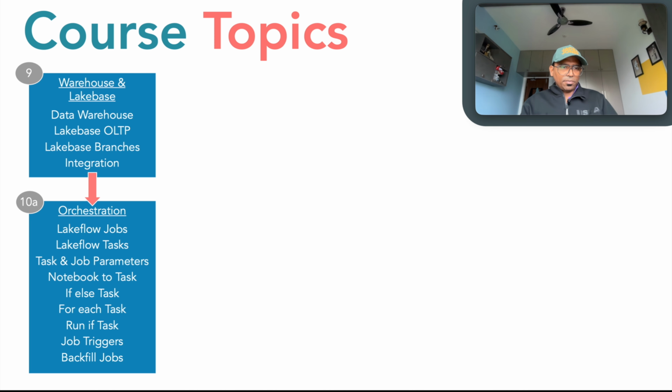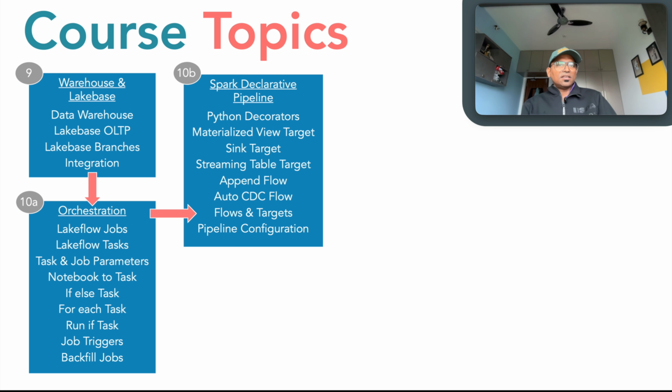This is the first chapter on orchestration. Then there is a second chapter on orchestration. Here I'm going to talk about Spark Declarative Pipeline. You can think of it as a separate tool for pipeline orchestration in Databricks. And here I'll introduce you to something called Python decorators because this concept is needed to create Spark Declarative Pipelines or SDPs. Now in Spark Declarative Pipeline, we'll talk about multiple targets like materialized view target, sink target, and streaming table target. These are the only 3 supported targets in SDP or Spark Declarative Pipeline.